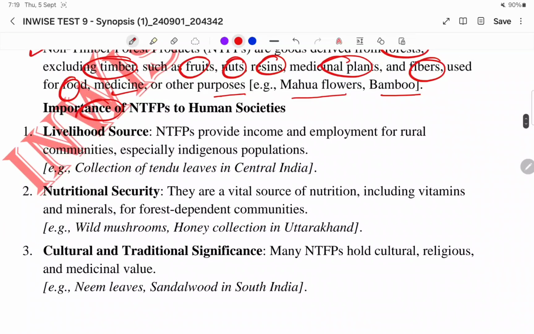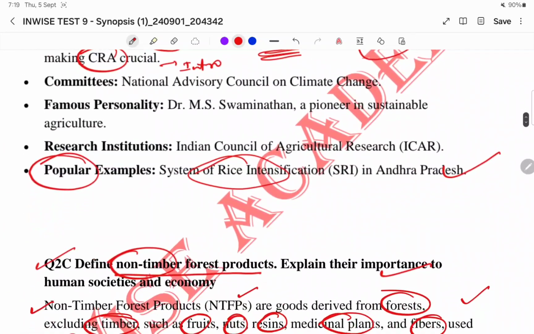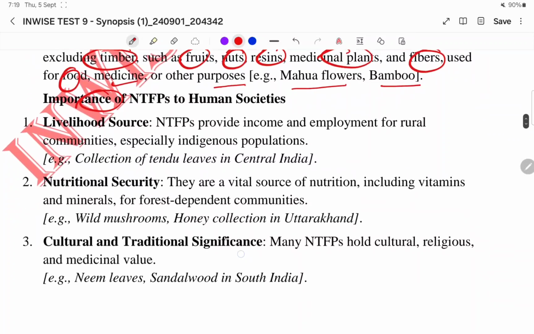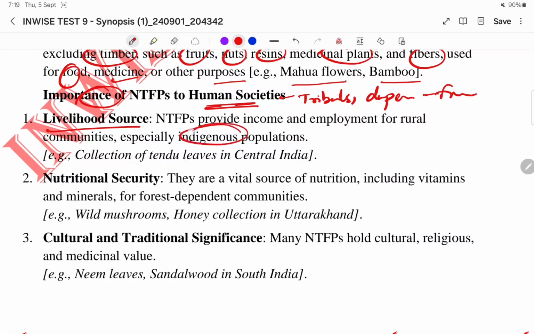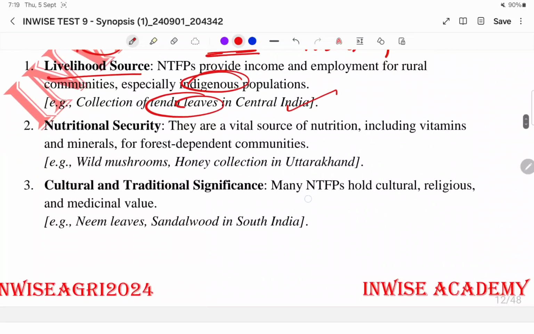What is the importance of it to human societies, right? They're asking specifically for human societies and for the economy. First one for human society, like tribals and the people who are dependent on forestry, etc. So livelihood source. NTFPs provide the income and employment for rural communities, especially indigenous population. Example, collection of tendu leaves in central India.